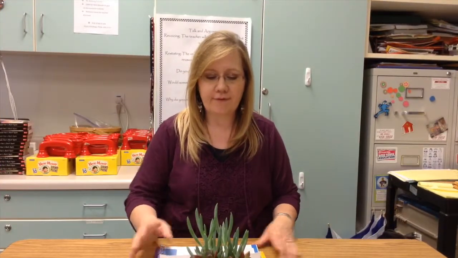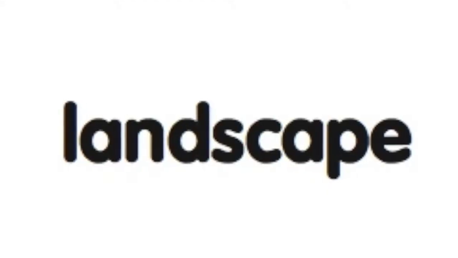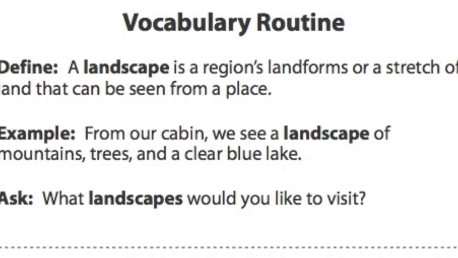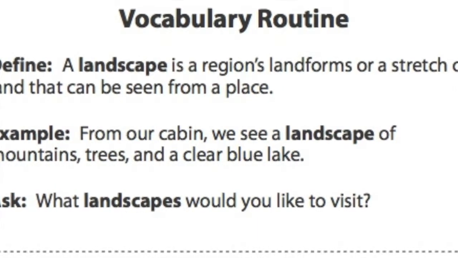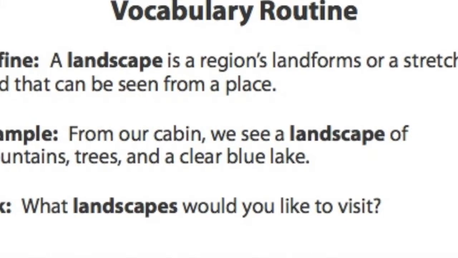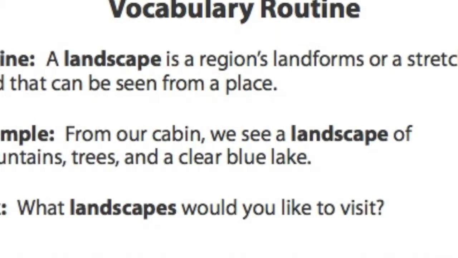All right, so our first word is landscape. So we're doing the definition part. So write landscape, and here's the definition. A landscape is a region's landforms or a stretch of land that can be seen from a place. Landscapes. Think of what's all around us. All right, pause the video and write that down.